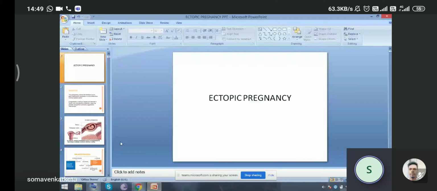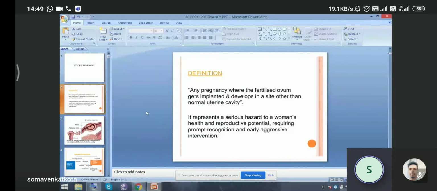So what is ectopic pregnancy? We start with the definition. Any pregnancy where the fertilized ovum gets implanted and develops in a site other than the normal uterine cavity. It represents a serious hazard to a woman's health and reproductive potential, requiring prompt recognition and early aggressive intervention.